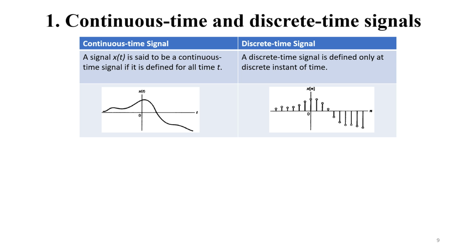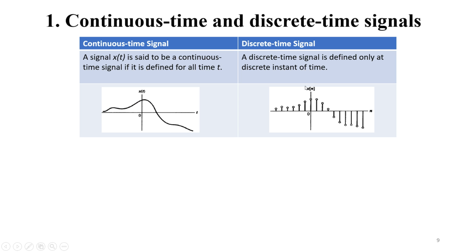On the contrary, the discrete time signal is defined only at discrete instants of time. If we go with this diagram, you will find this signal exists from this location continuously up to this location. So it exists for all time t, in the whole of the time domain.